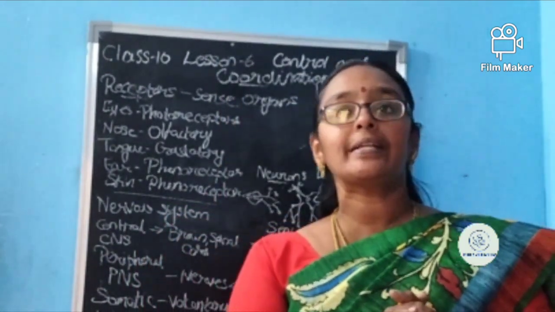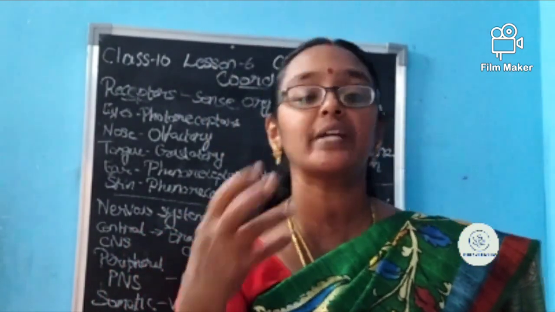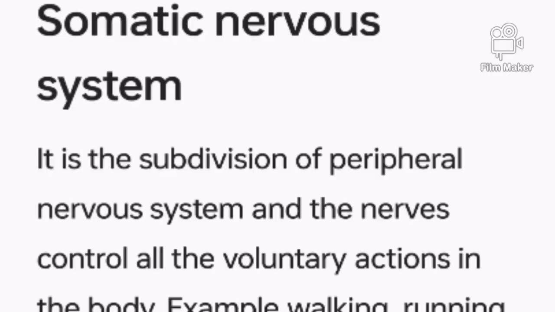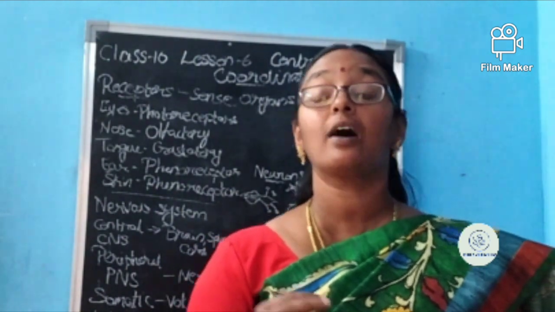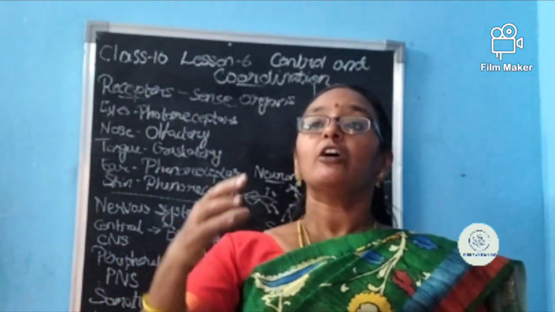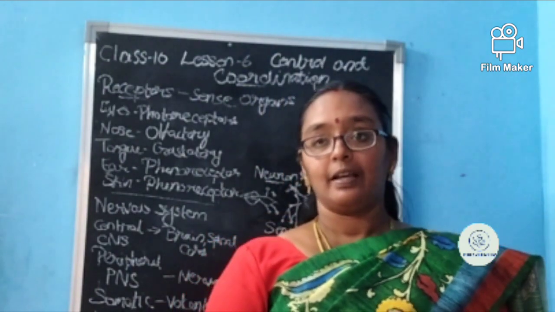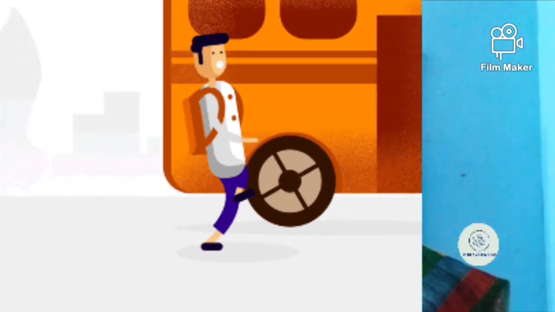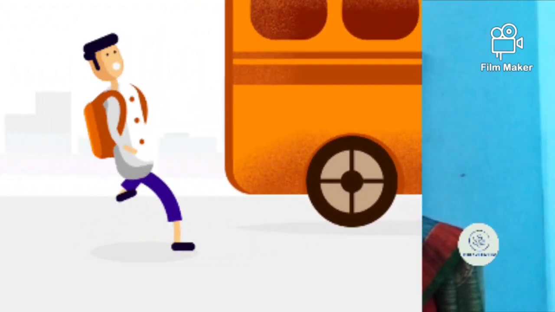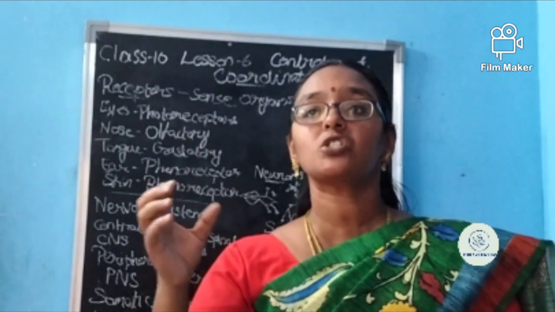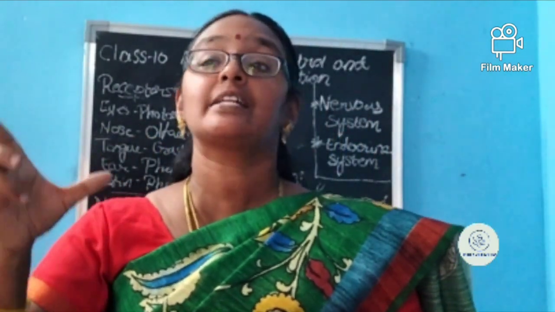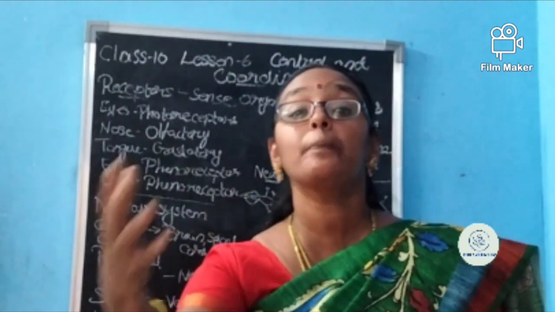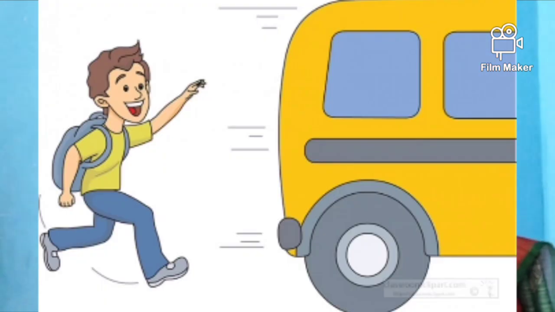Somatic nerves are the ones which do the voluntary activities. For example, walking, running. All these voluntary activities, which we know we are doing, are called what? Voluntary activities. If you are waiting for the bus, but the bus is coming and stops a little distance away from you, what will you do? We should not miss the bus. We will run.